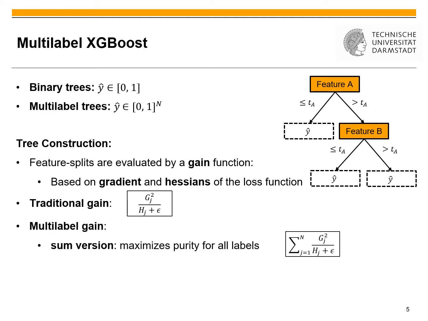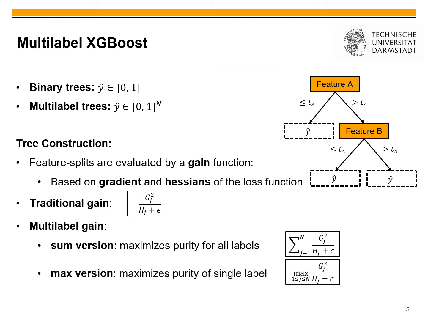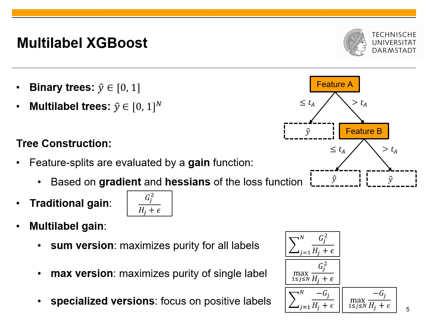For our multi-label version, we now propose different gain functions, a so-called sum version, where our goal is to find a split that is good for all labels, so maximize the purity for all labels. This is done by just summing up the traditional gain function. Our second version is the so-called max version. It has the goal to find a split which is the best for a single label. This is good because in each round of our chain we also only predict a single label. Then we have some specialized versions.